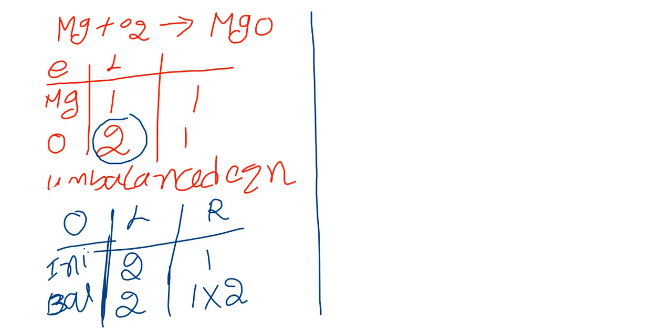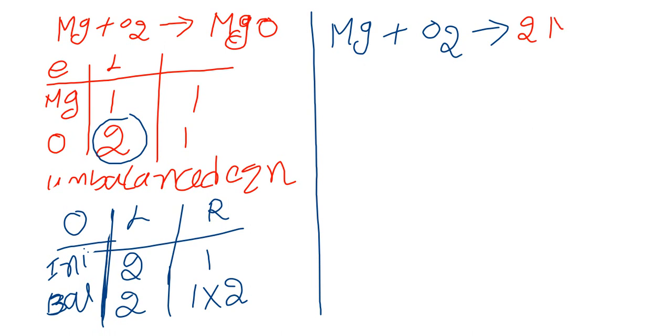Now the equation is Mg plus O2 gives MgO. Multiply the right side oxygen by 2, not kept here, keep this 2 as a coefficient. 2 MgO.